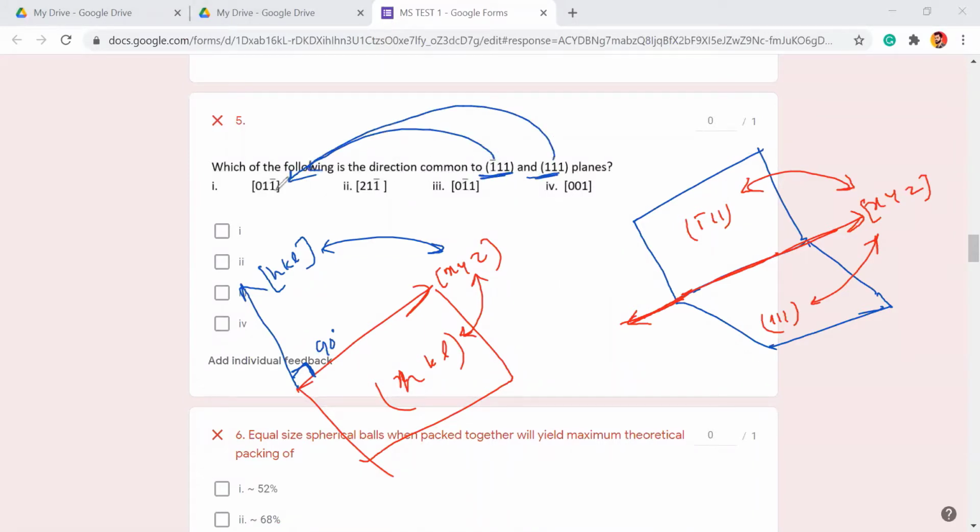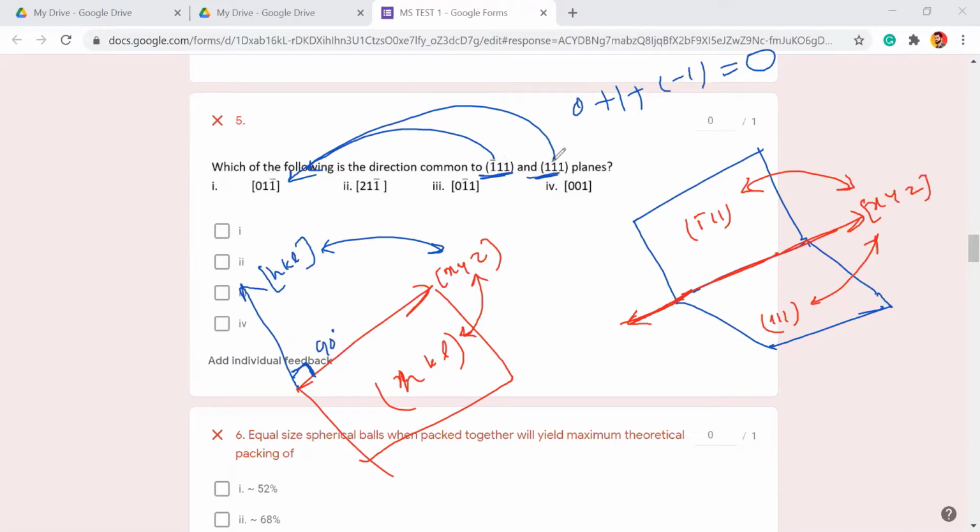So you can do it manually. So the dot product means what? First into first plus second into second plus third into third, right? So first into first, minus 1 into 0, 0, plus 1 into 1, 1, and plus 1 into minus 1, that is minus 1. So it is giving what? 0.